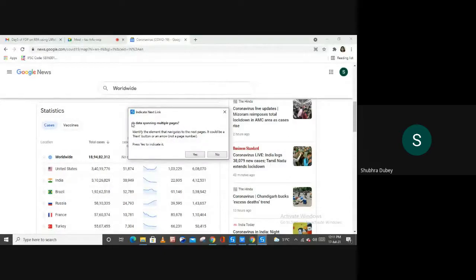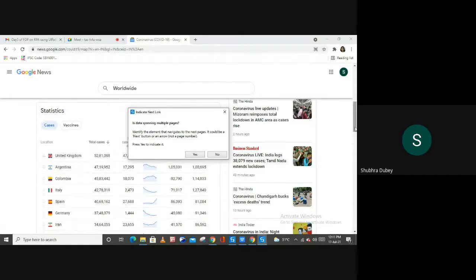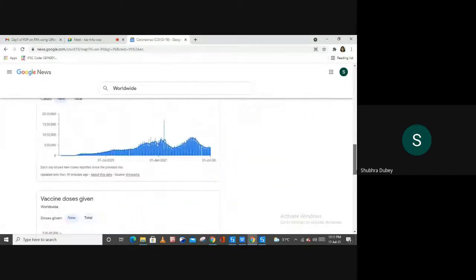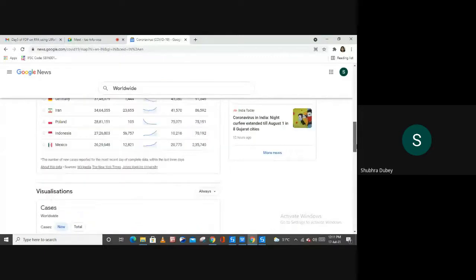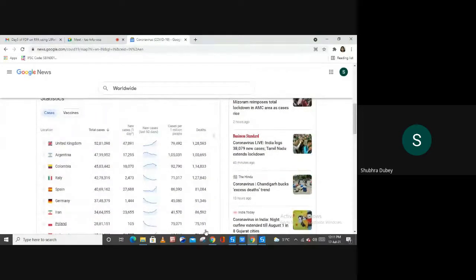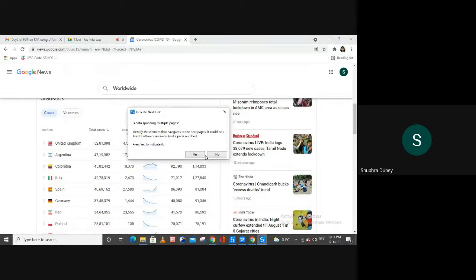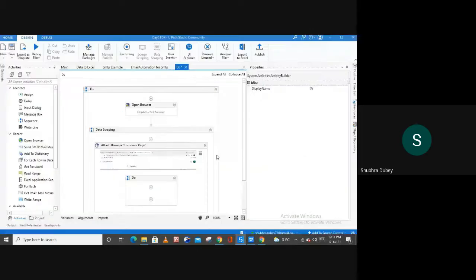After finishing, it is asking me whether the data is spanning multiple pages. So in our case, let me show you. No, we don't have multiple pages, we have only one page in which we have this chart. So let me hit no here, right? Because we don't have multiple pages.